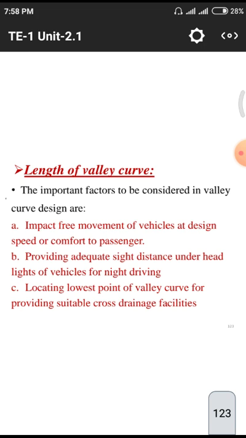That means cross drainage facilities to evacuate, that means to remove the water from the curves. If water lies on the particular curve while the vehicle is moving with heavy speed, accidents may occur. So we need to provide larger slopes compared to the normal road. That means the embankment, 1 in n, we have to provide in case of these valley curves, because we need to avoid water on the surface of the road.